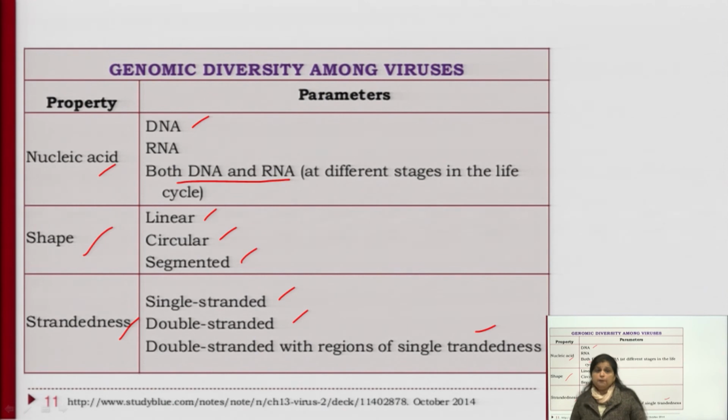So depending upon their properties, we can classify different types of viruses, whether they contain DNA, RNA, or both. We can also classify them based on shape, whether linear, circular or segmented. In this way we can diversify our viruses depending upon various properties.